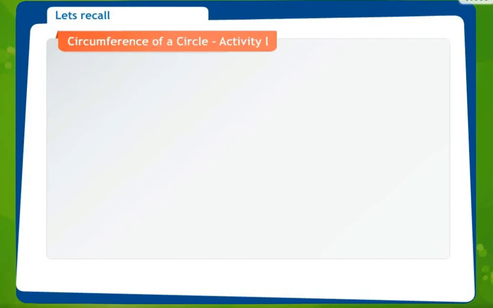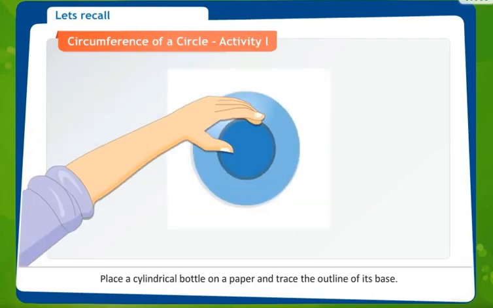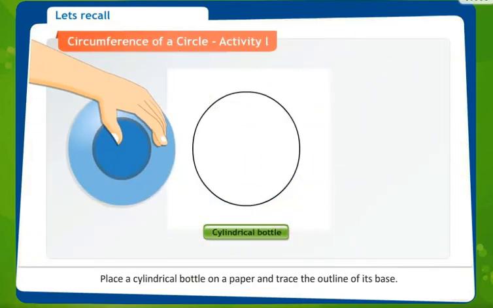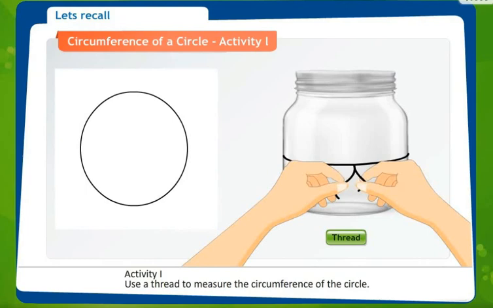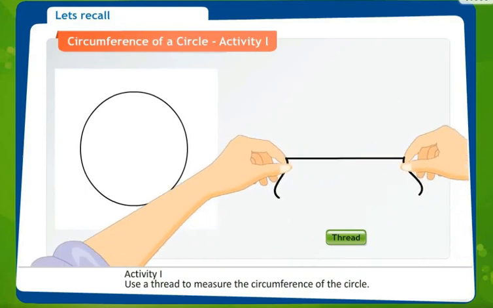Now what do you exactly mean by a circumference of a circle? A very simple activity. Take a cylindrical bottle, place it on a paper and trace the outline of its base. What you get is a circle. Use a thread to measure the circumference of the circle.